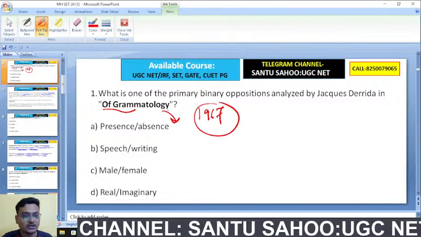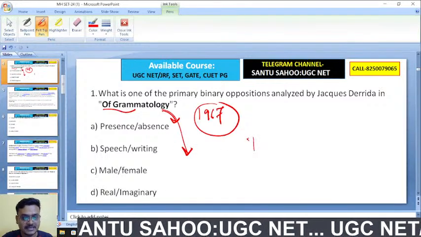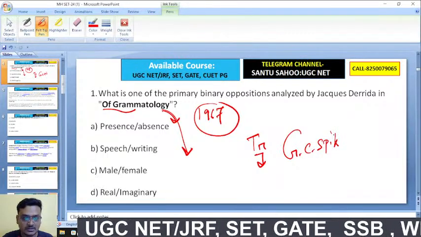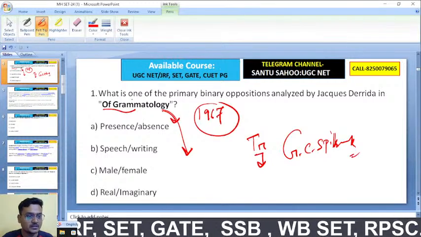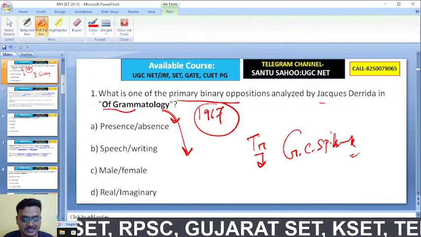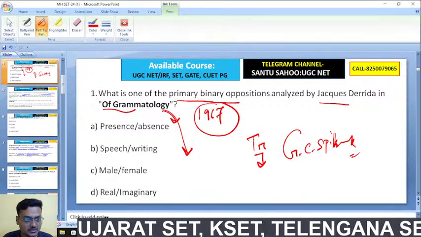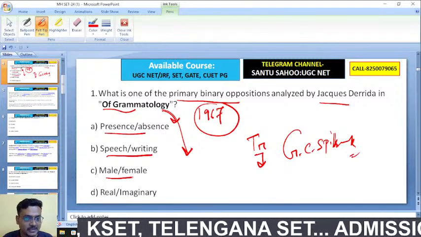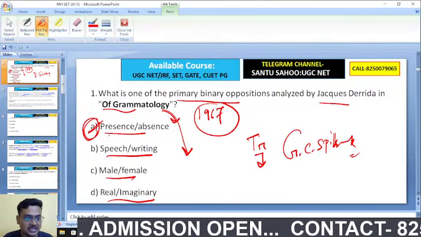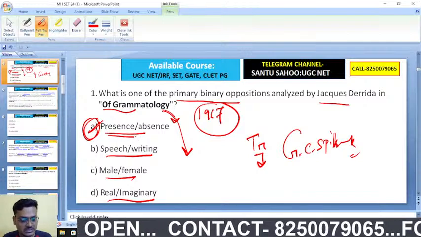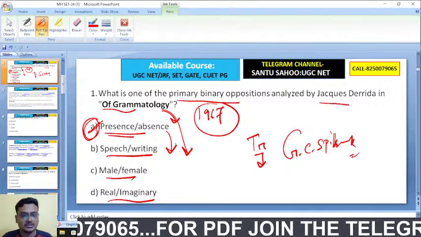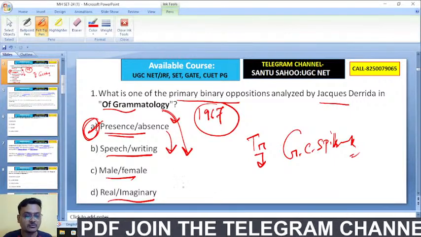And you all know that Of Grammatology was translated by whom? It was translated into English by Gayatri Chakravorty Spivak. Which one of the following is a primary binary opposition analyzed by Jacques Derrida in Of Grammatology? Presence and absence, speech and writing, male and female, real and imaginary. That is actually presence and absence. Presence and absence is the concept, and the source of this concept goes back to Plato.